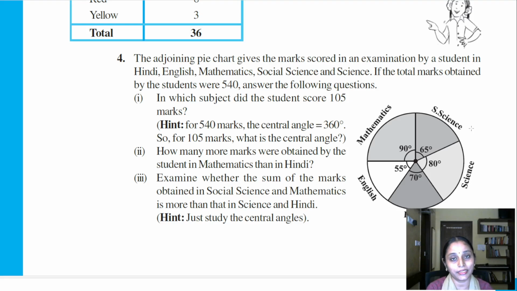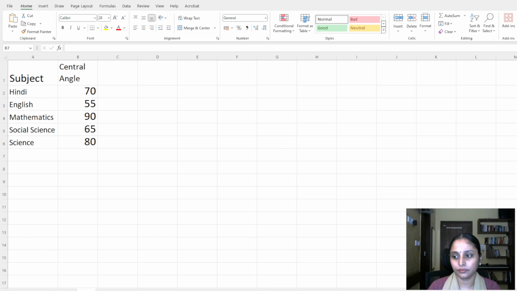That is, we have the central angle. From the central angle we are going to be finding out the individual marks scored in each subject. Something similar to what we have done with the CDs in the first question, but let me use an Excel sheet for this. Let me copy the data first. So here's our data, the 5 subjects and the central angle of each subject.